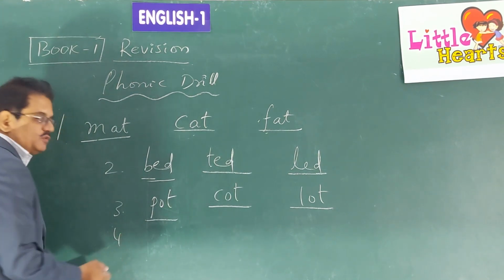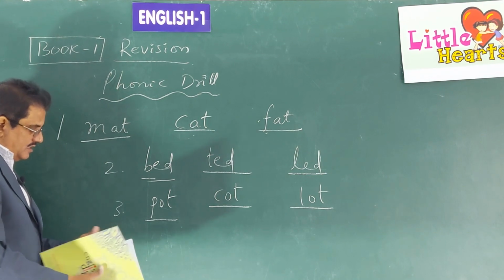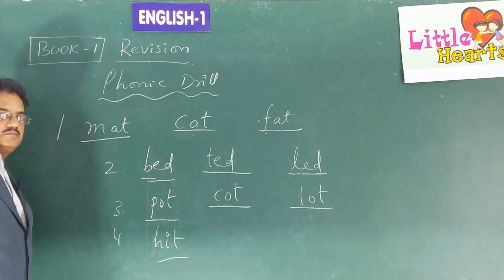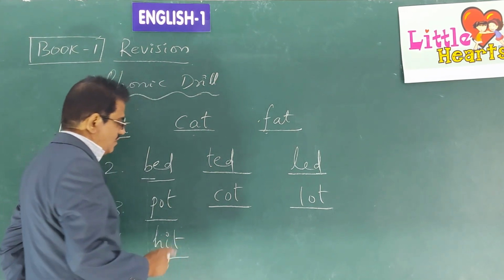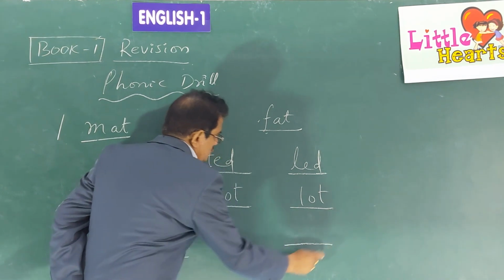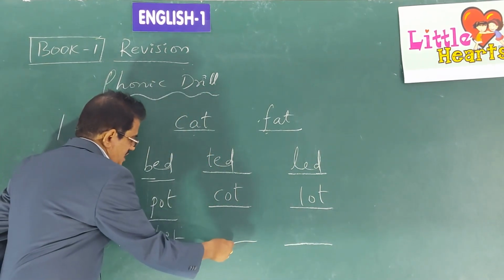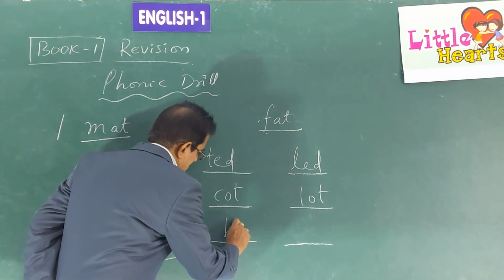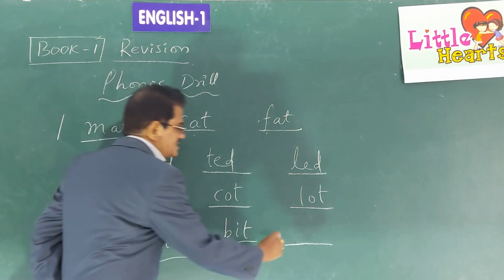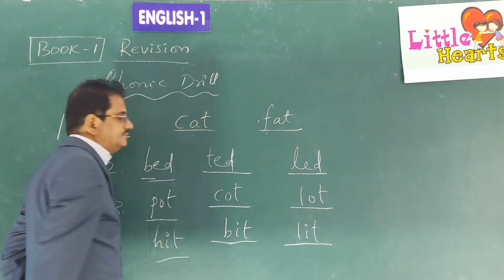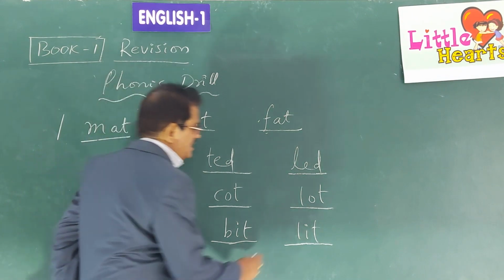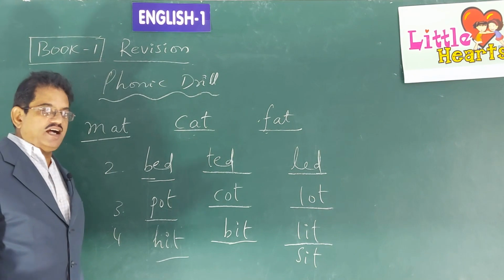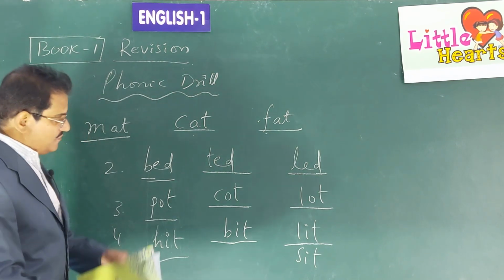Let us see the fourth one. HIT, hit. This is one word given there. What words, at least two words you have to write there which give the same sound as this. Bit, lit, or sit. You can write SIT, sit also, no problem. This gives the same sound. Hit, bit, lit, or sit. You can write any number of words like that.